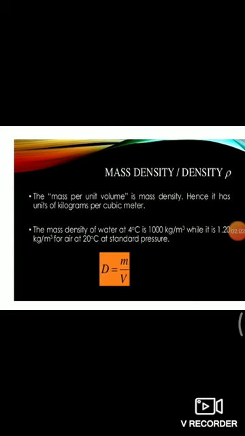First, mass density. Mass density is defined as mass per unit volume. SI unit of mass density is kg per meter cube. Mass density of water at 4 degrees Celsius is 1000 kg per meter cube. So, rho is equal to m by v, where rho is mass density, m is mass and v is volume.